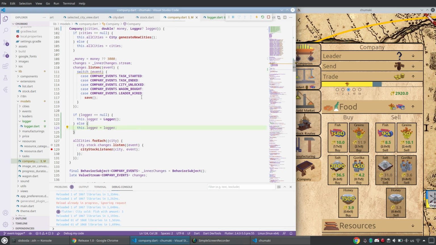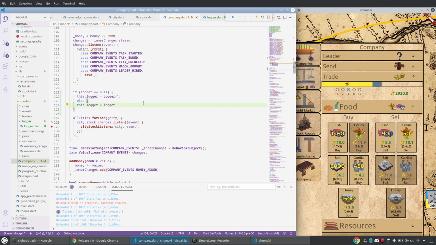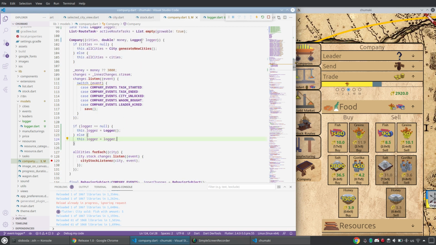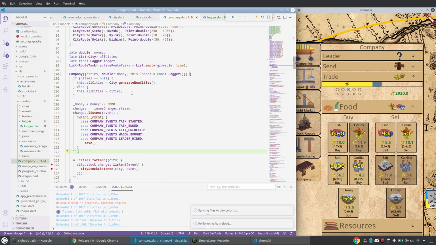So if I have a const constructor, then I can just do it like this. It will be a required field, this.logger equals const logger. Nice, I don't need this, it's now obsolete, this manual boilerplate.